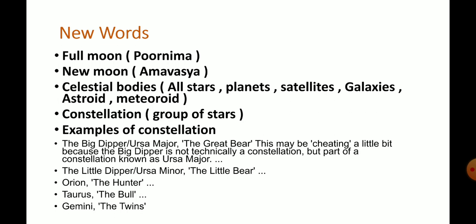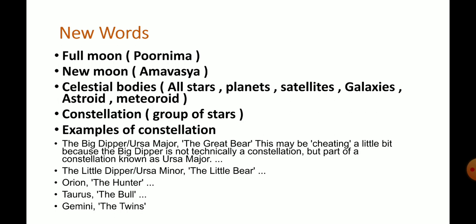I will discuss a few constellations as examples. Look at this: the Big Dipper, also known as Ursa Major, the Great Bear. This may be cheating a little bit because the Big Dipper is not technically a constellation but part of a constellation known as Ursa Major. So the Big Dipper comes under Ursa Major. Ursa Major is a big constellation, and the Big Dipper comes under it. Are you getting my point?